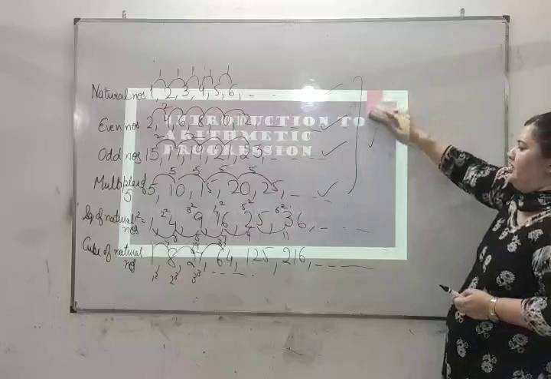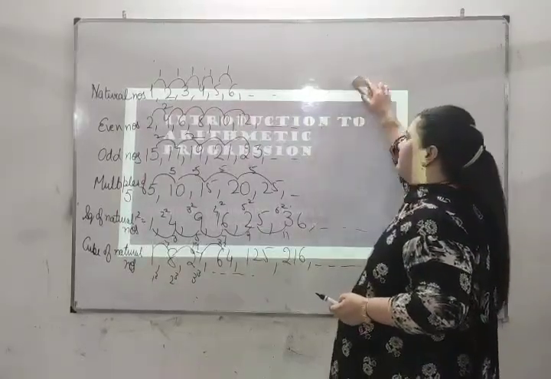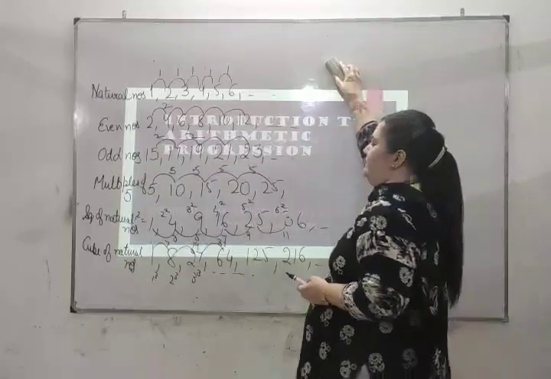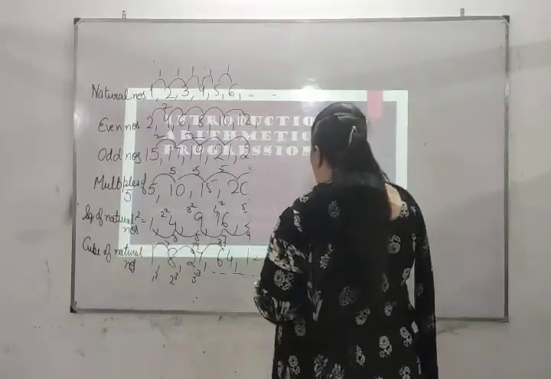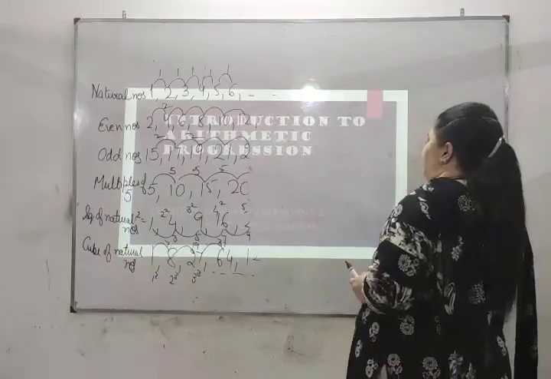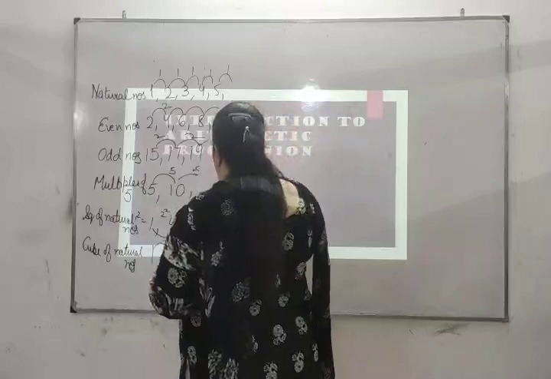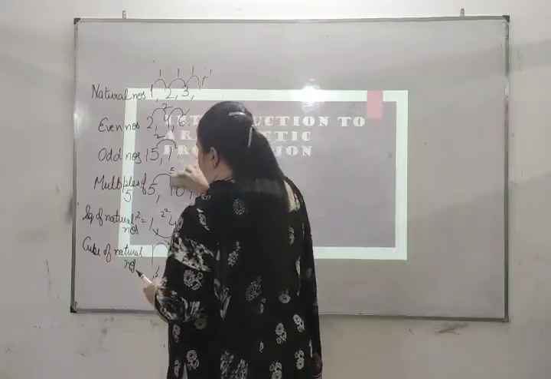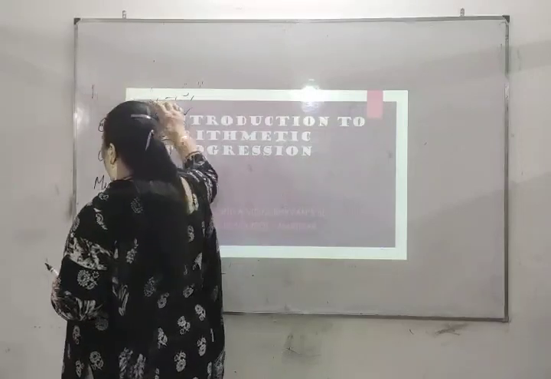Arithmetic progression is called so because we are using the arithmetic operations. This is the first basic arithmetic operation, that is addition. The four basic fundamental mathematical operations are addition, subtraction, multiplication and division.